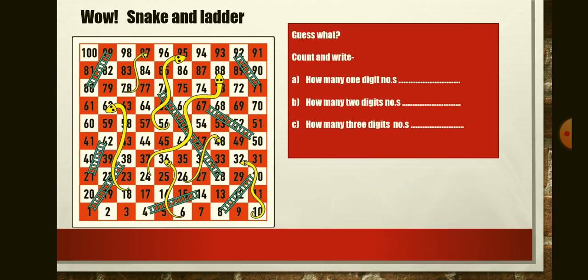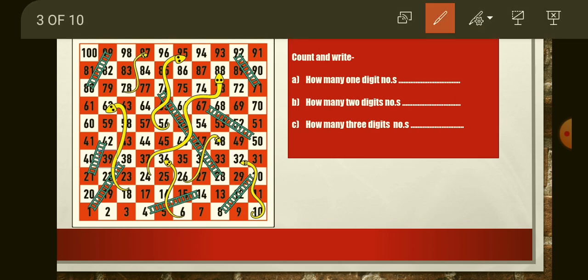You have to count and write something here. So what will you count and write? See, how many one digit numbers are given in this snake and ladder? That you have to observe. Just suppose here numbers 1, 2, 3, 4, 5, 6, 7, 8 and 9. Just like that you have to count one digit numbers and write your answer here.